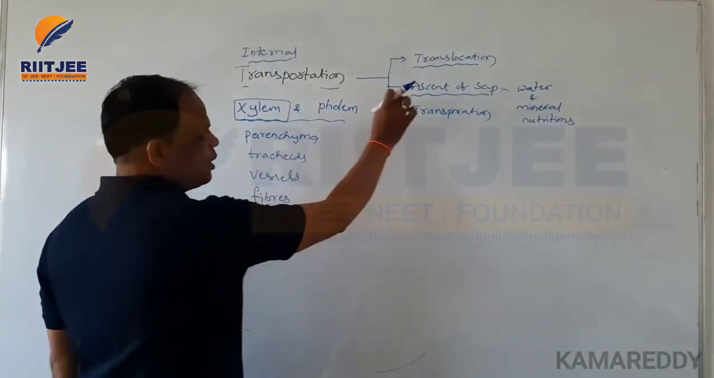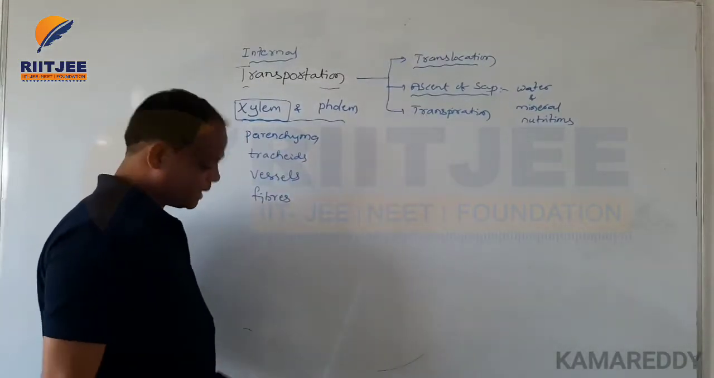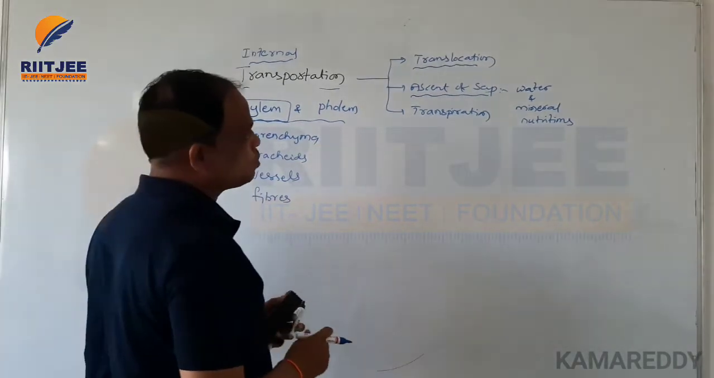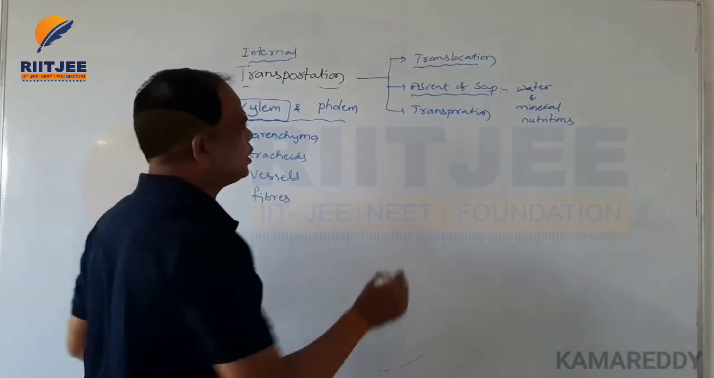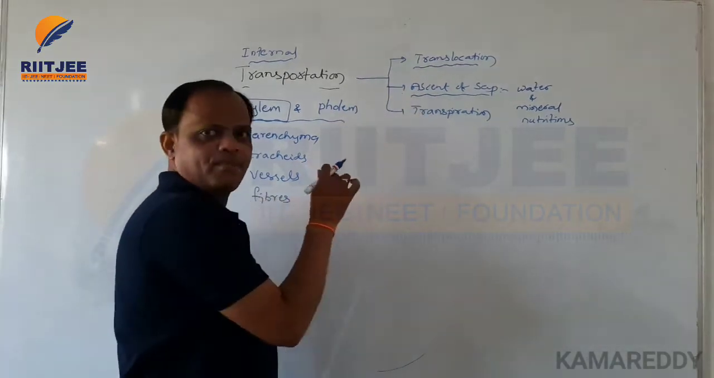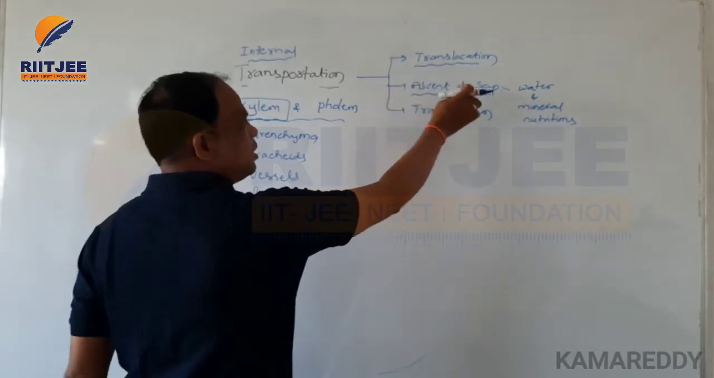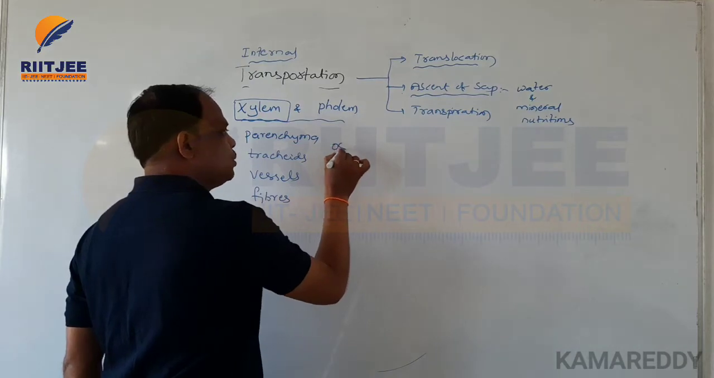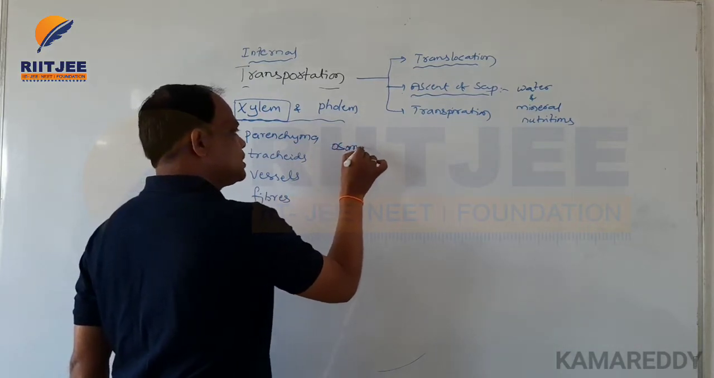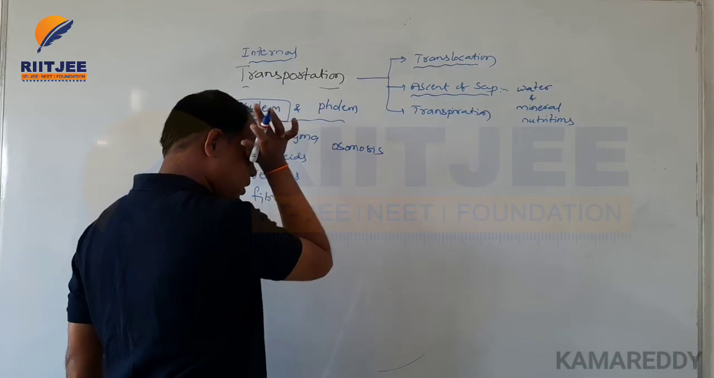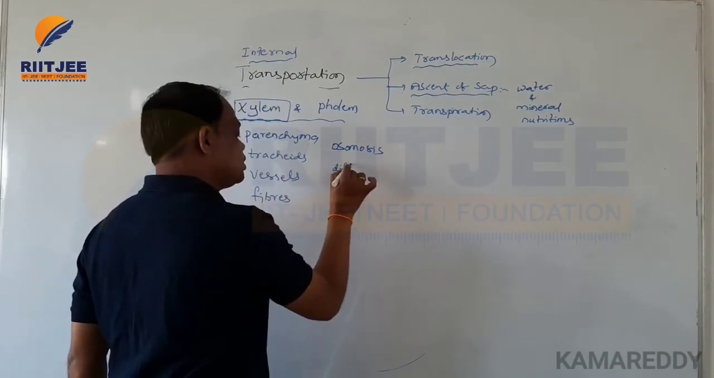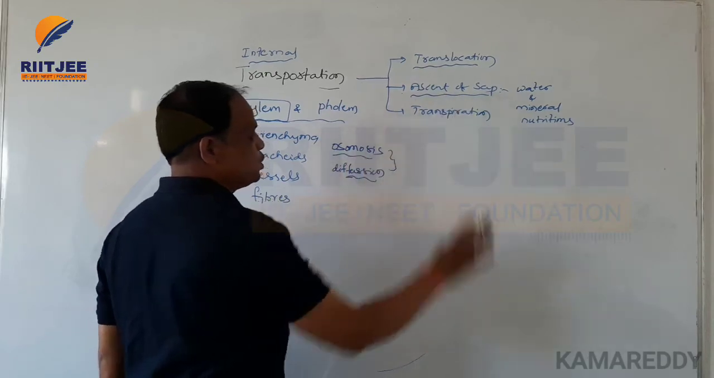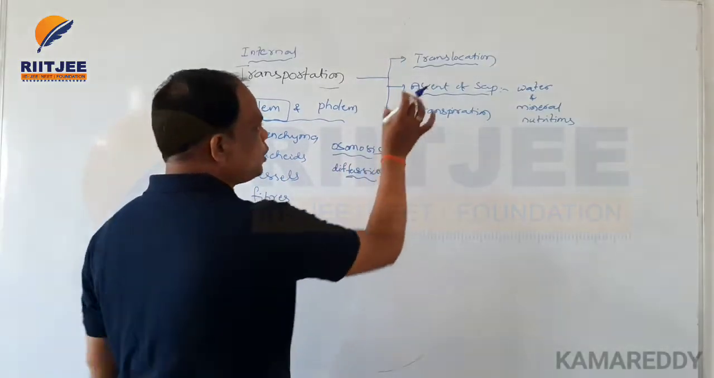So what mechanism is involved in the ascent of sap? The principles involved are osmosis and diffusion. Both of these principles, osmosis and diffusion, are used in this transportation process.